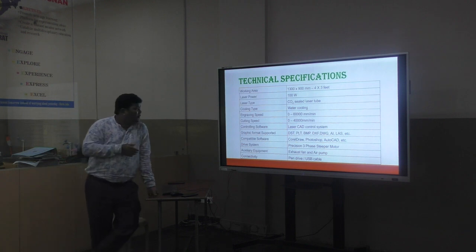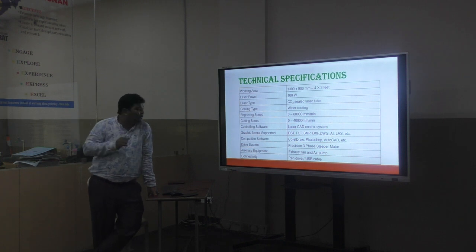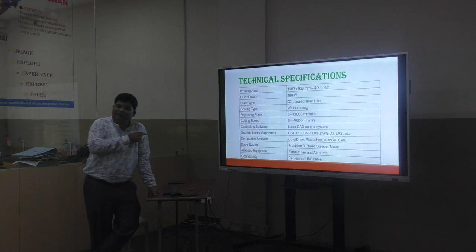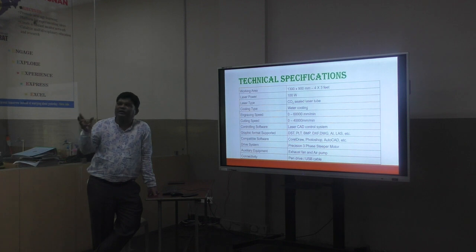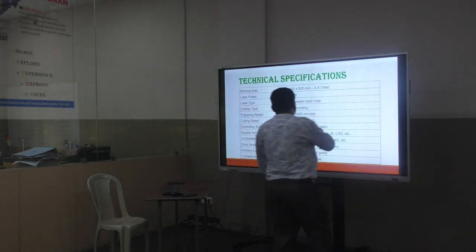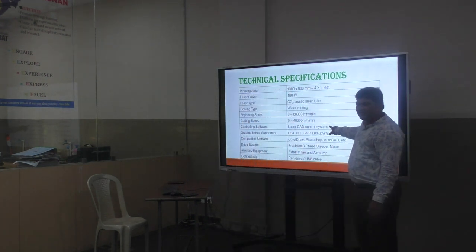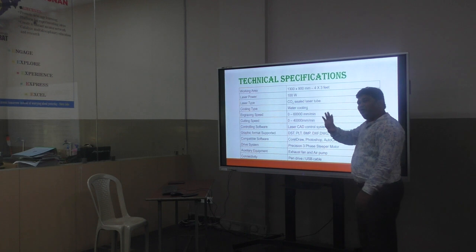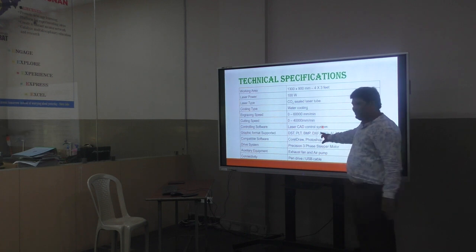I told you about the software. So LaserCAD software is there, which is enabled with the laser cutting machine. We will tell you how to operate that software. Graphic format is separate. Any design that you want to cut, you can develop in AutoCAD or any software. After that, you have to save that file in the .dxf format. This LaserCAD software is compatible with the laser cutting machine. You can draw any type of design, but it must be saved under the .dxf format. Okay, that is very essential.